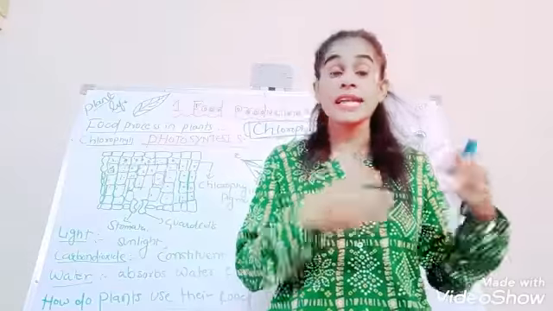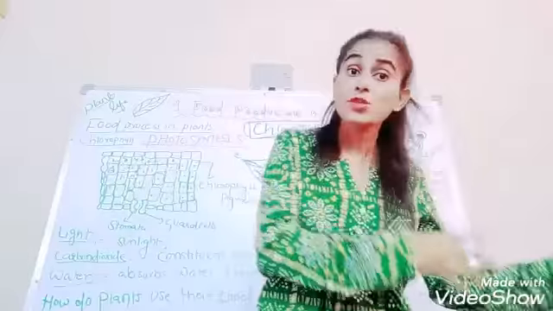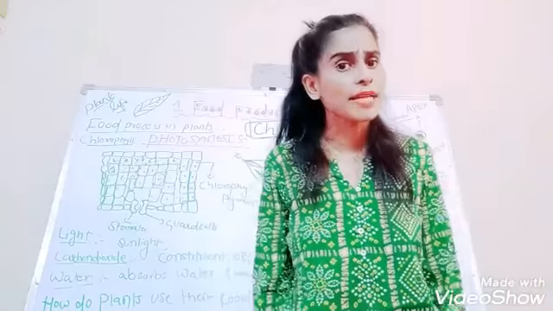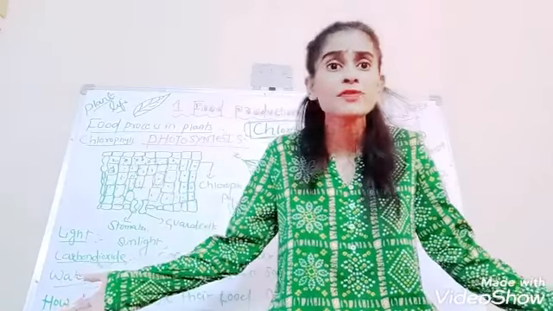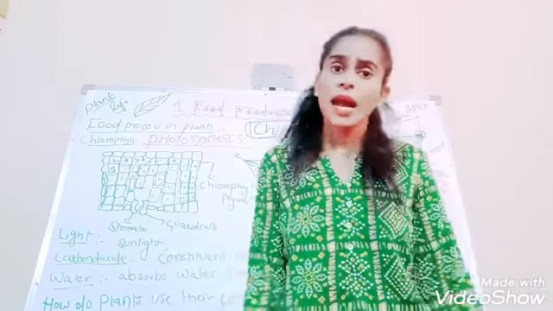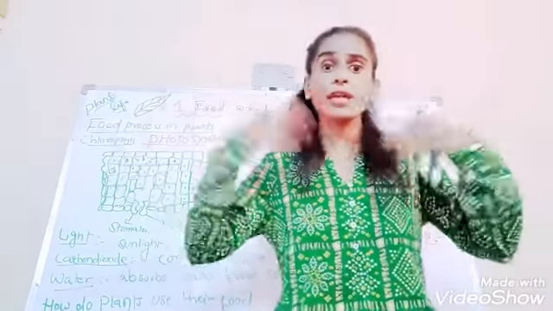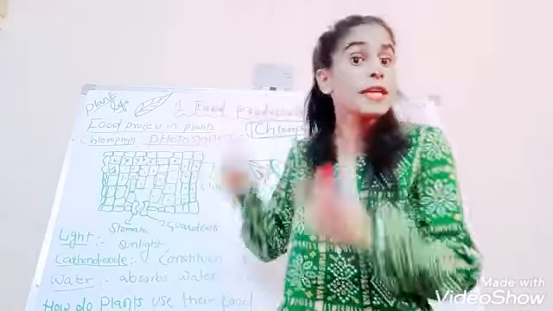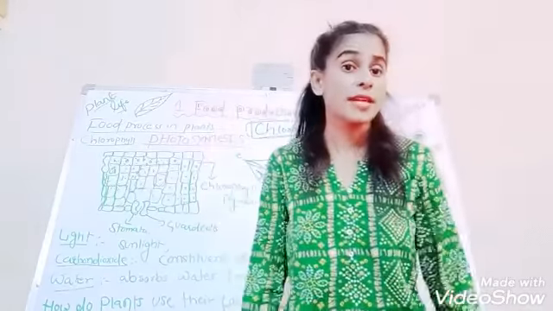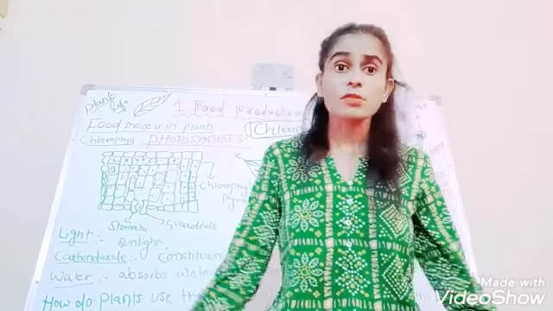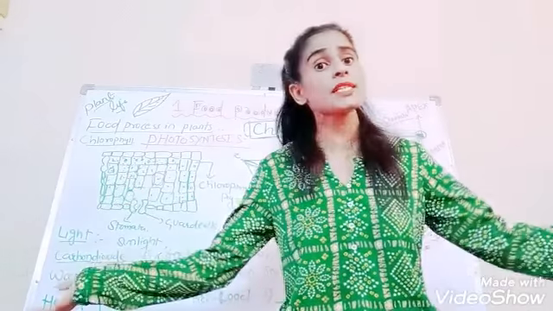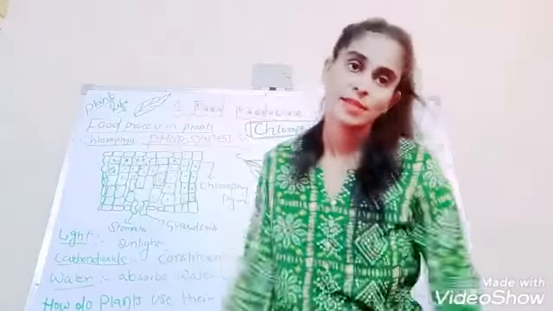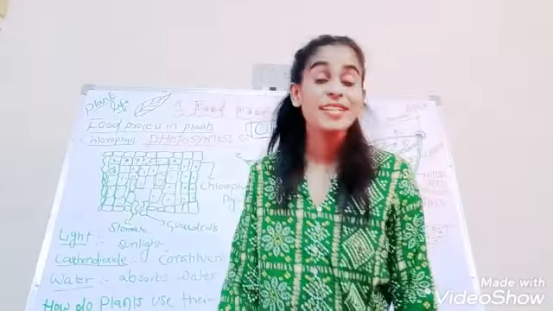Plants use this energy for respiration. Plants use the energy for photosynthesis. They also undergo a number of metabolic processes. So why wouldn't they require food? It also requires food. Ultimately, we know that we require food for our existence, and we depend on the plants for our food. We depend on plants for oxygen. Yes or no? Oxygen is essential for our survival. Food is also essential for our survival. And both are given by the plants. Understood, my dear children? Yes.